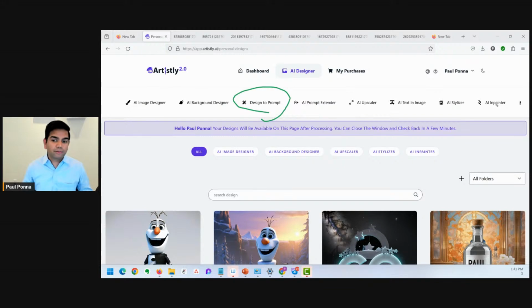The same style and everything, right? Then we have the AI prompt extender. This is where you just put, I want a magic school bus in red, and it creates the whole prompt, which is a very long prompt, right, which looks very beautiful.